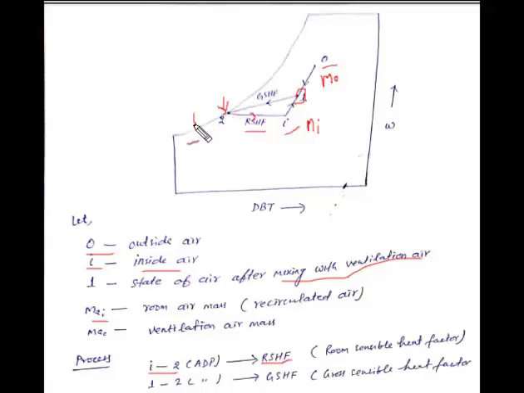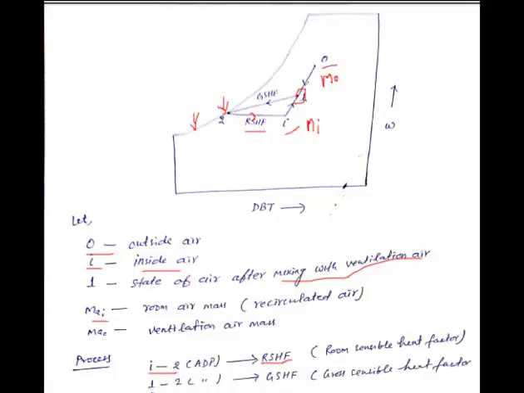This is the saturated line, and this is the lowest temperature. Then this lowest temperature air is sent to the room, and there the final temperature of the room is I. It means the process 2 to I happens inside the room, so this line is known as the room sensible heat factor line.